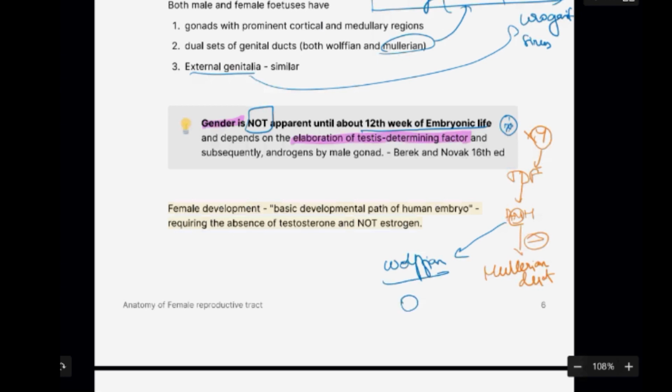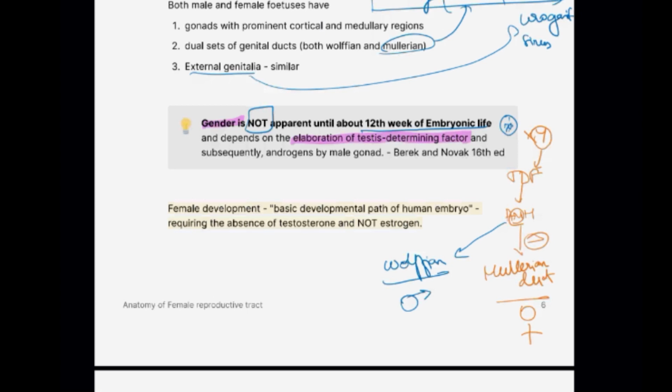So this is going to be the male genital tract. This is going to be the female genital tract. Here you should understand that female development is the basic developmental path of a human embryo. If there's a human embryo and there's no hormonal influence on that embryo, that embryo will grow to become a female embryo. Even if the embryo does not have any estrogen or testosterone, it is going to develop into a female embryo.